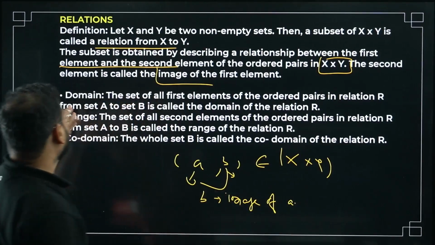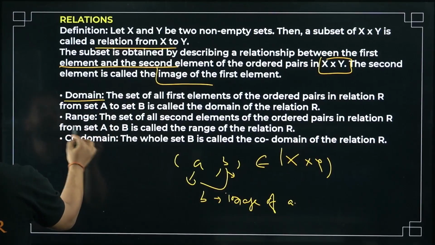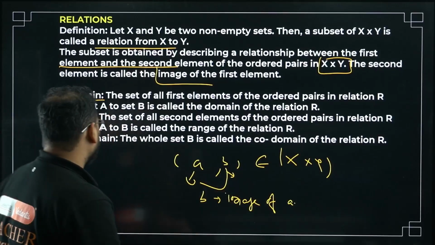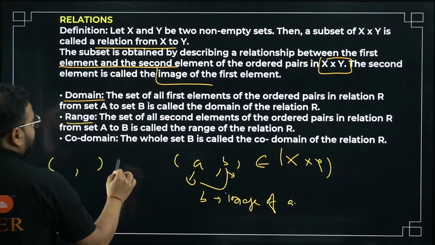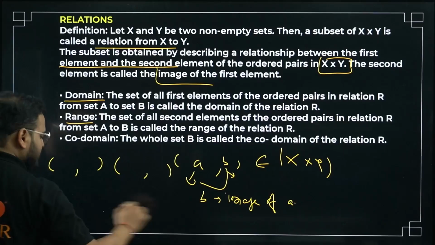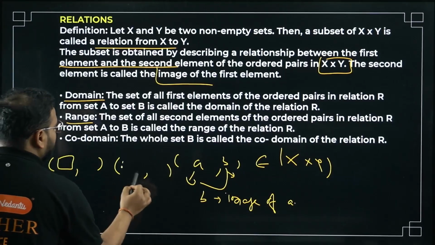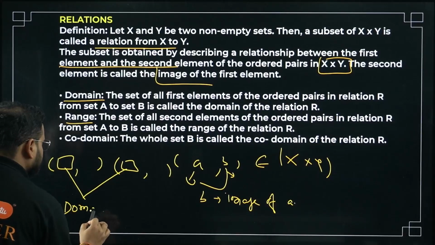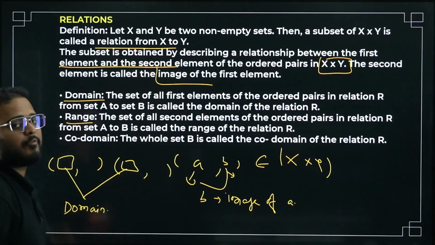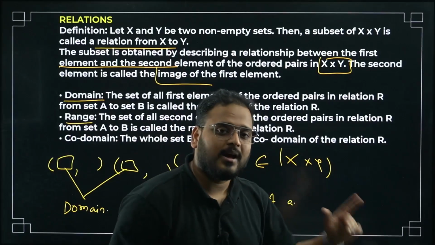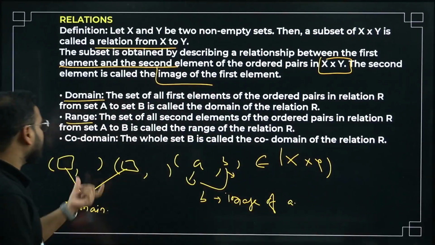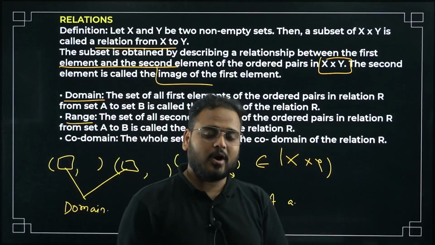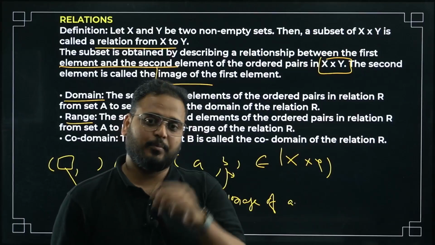Okay. We have some very important definitions over here. Domain and range: the set of all first elements. Let's say I have so many ordered pairs, the first ordered pair, second ordered pair, like this. So all these values are called what? Domain only. The set consisting of all these first elements of the ordered pairs for this relation will be called the domain of the relation.